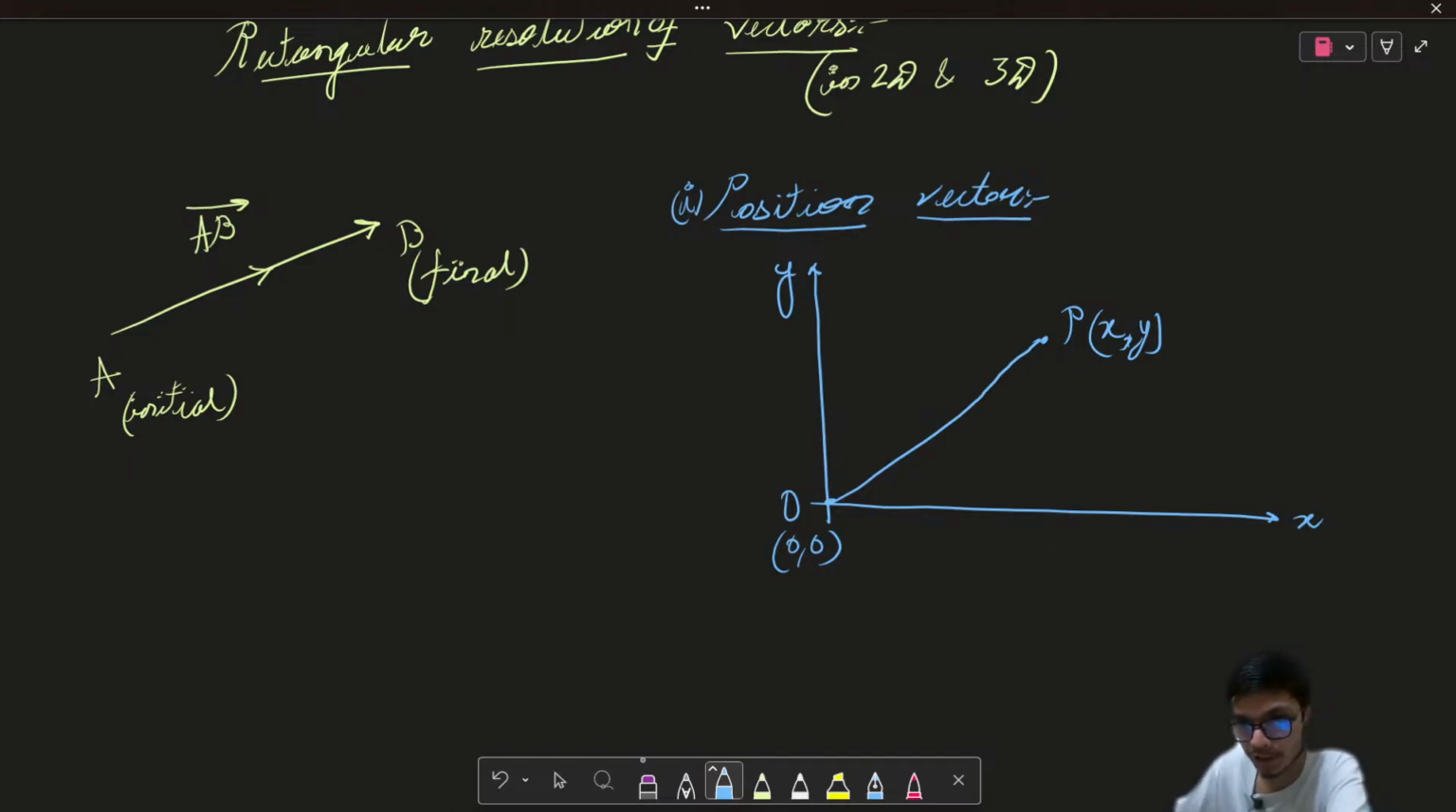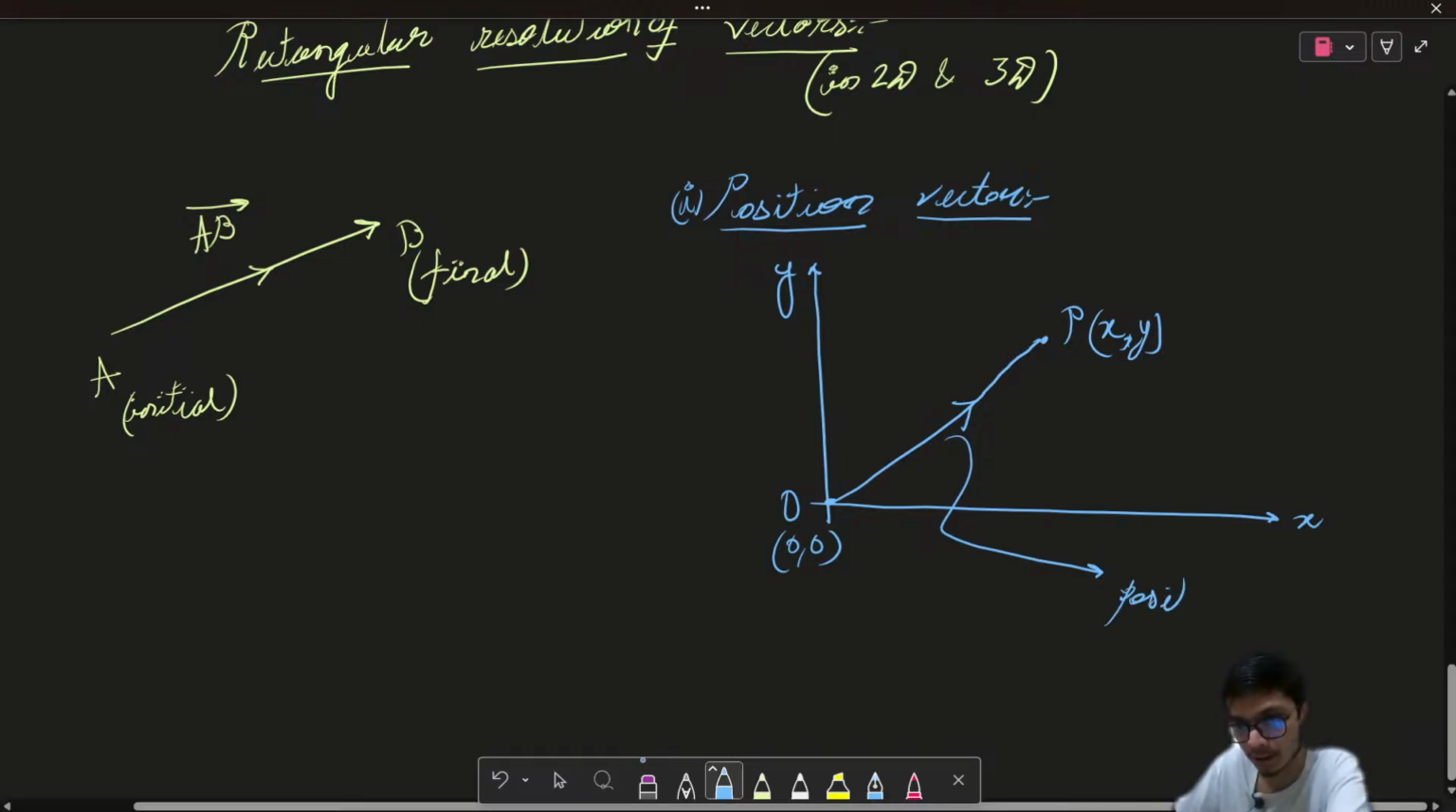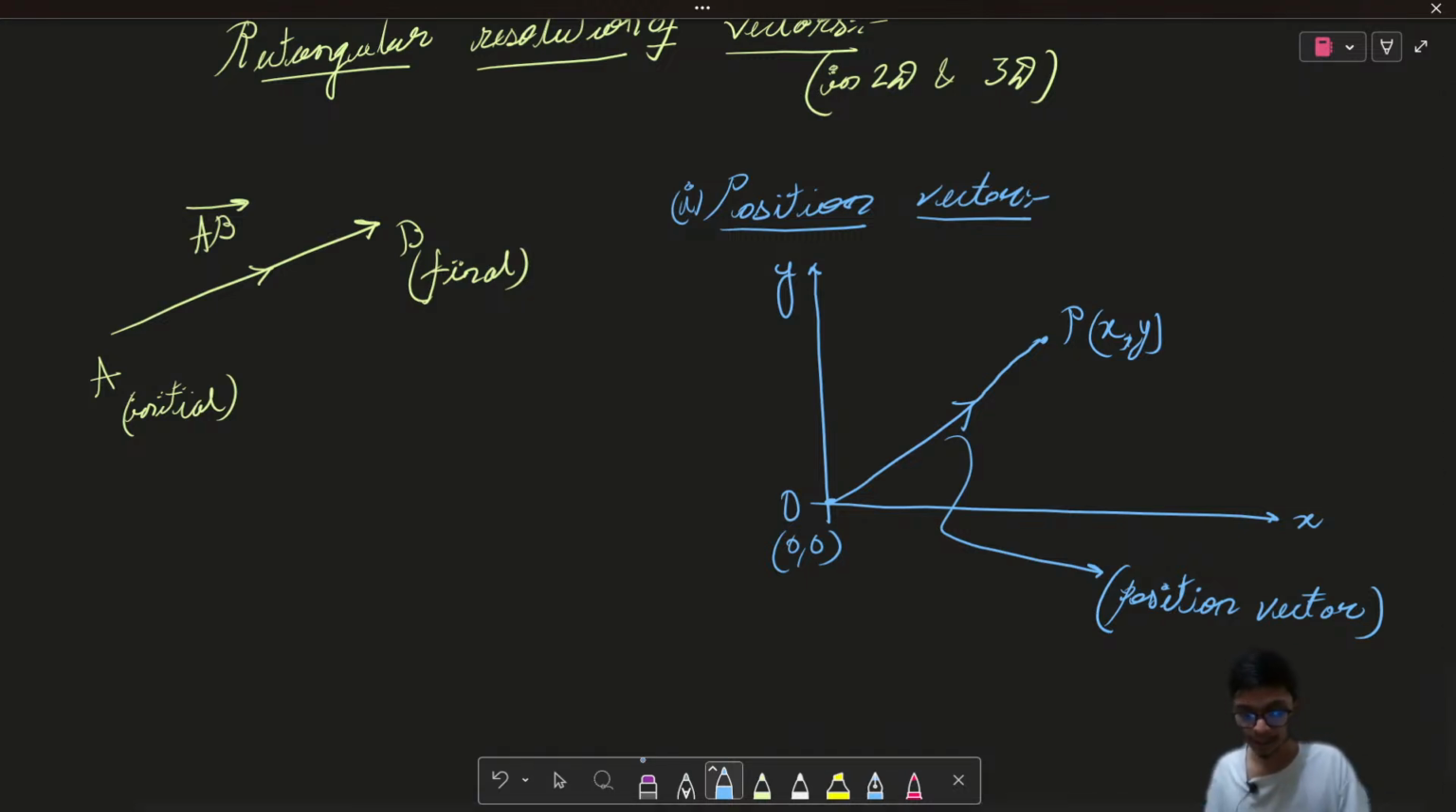Now, if I join it from the origin to this particular point and I represent that by a vector, then this particular vector is known as the position vector. The position vector is basically a vector which is joining the origin to that particular point on the Cartesian coordinate. If I join the point and the origin by taking the origin as the initial point and the point as the final position, then the vector that I obtain is known as the position vector. So this is the basic definition of position vector.